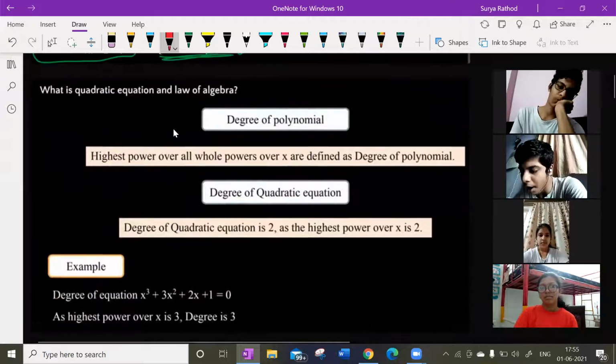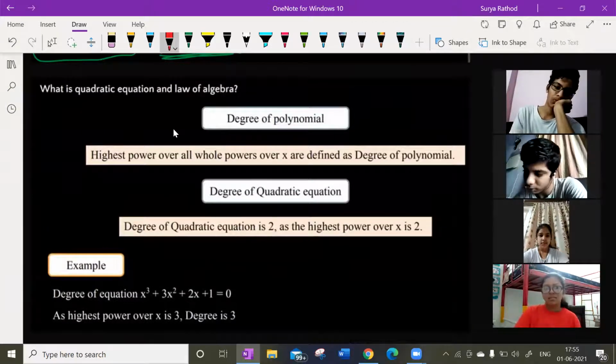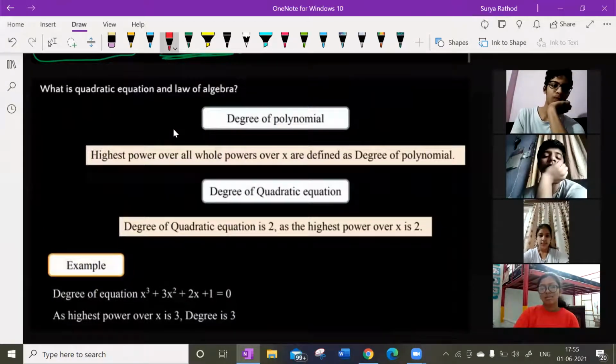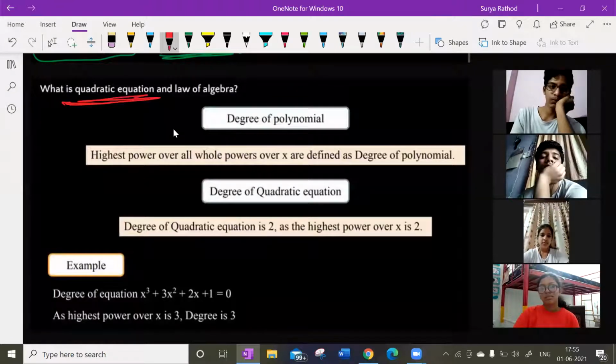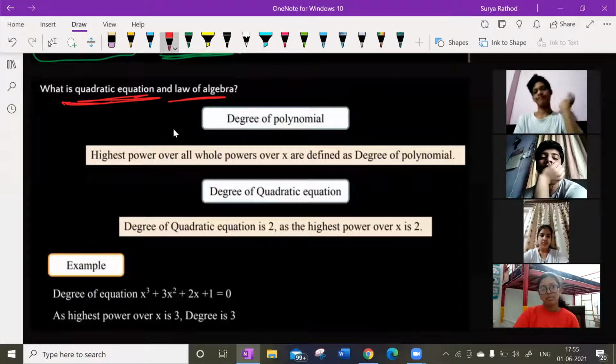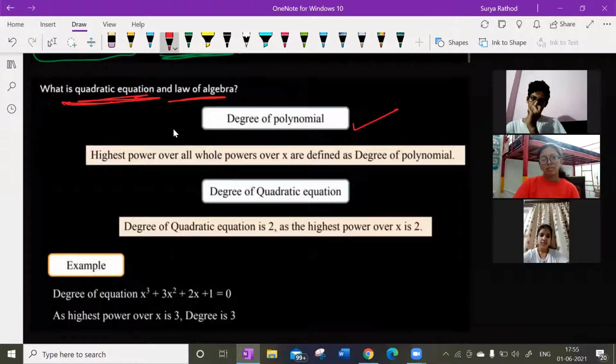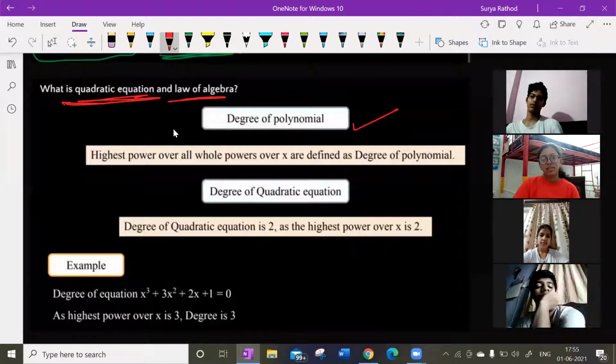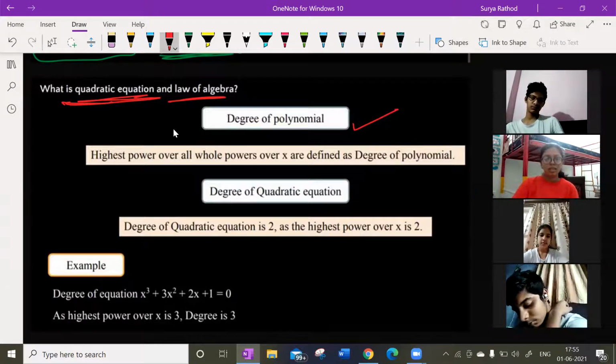Good. So what is the quadratic equation and law of algebra? First, we will talk about the degree of a polynomial. So what is the degree of the polynomial? The highest power of the variable can be called the degree of the polynomial. As simple as that. Isn't it, guys? Yes or no? Yes, sir.